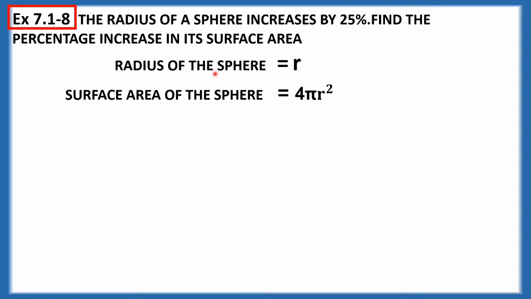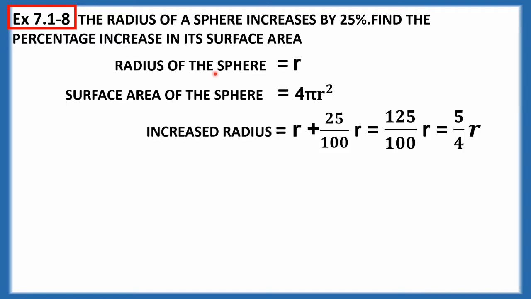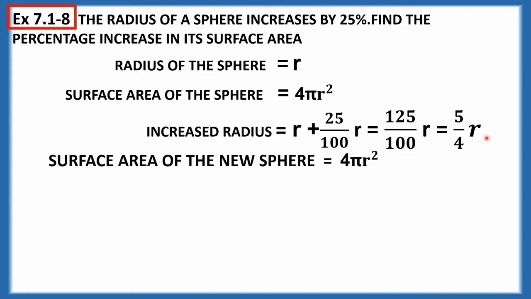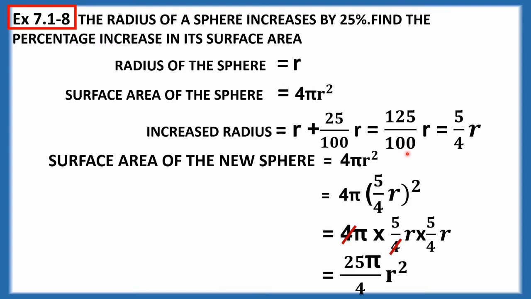The radius increases by 25%. So the increased radius equals r plus 25 by 100 r. Adding these two, after simplification, we get 5 by 4 r. Now the surface area of the sphere equals 4 pi r square. For the new sphere, the radius is 5 by 4 r. Substitute 5 by 4 r. After simplification, we get 25 pi by 4 r square. This is the surface area of the new sphere.